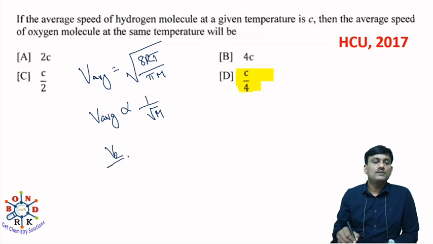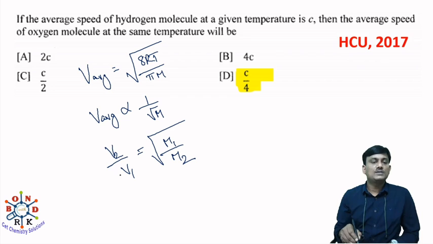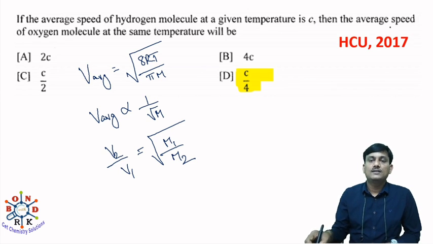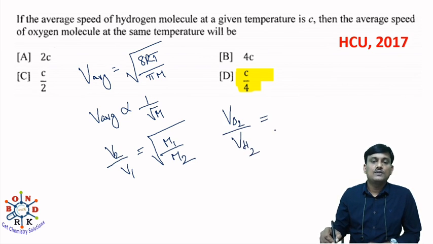So V2 by V1 is equal to root over m1 by m2. If the average speed of the hydrogen molecule at a temperature is C, then you have to calculate the average speed of oxygen. V of oxygen by V of hydrogen is equal to root over the molecular weight of hydrogen divided by the molecular weight of oxygen.